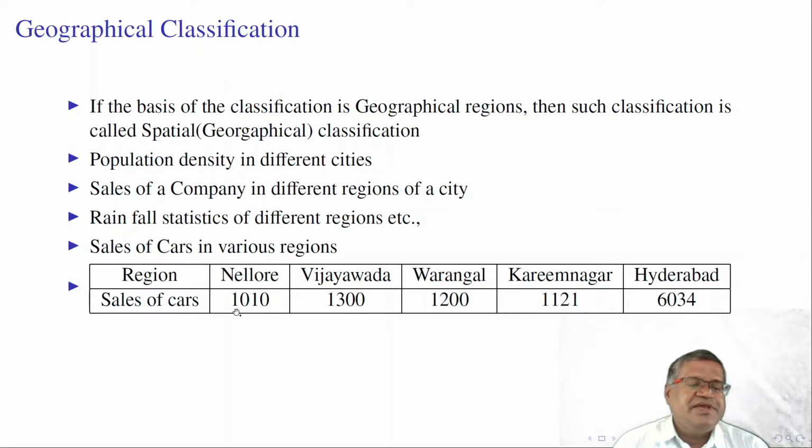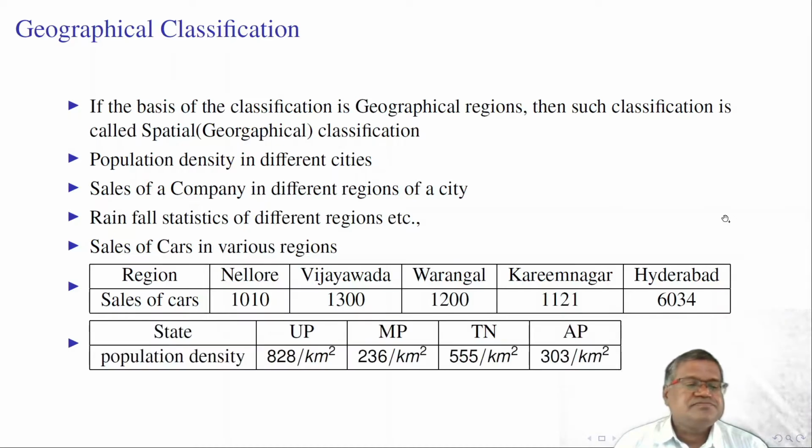Sales of cars in Nellore is 1010. In Vijayawada it is 1300. In Warangal it is 1200. In Karimnagar it is 1121. In Hyderabad it is above 6034. So this is the classification of car sales by regions. Like that, this is the population density in 4 different states. In UP, it is 828 per square kilometer, and in AP it is 303 per square kilometer.